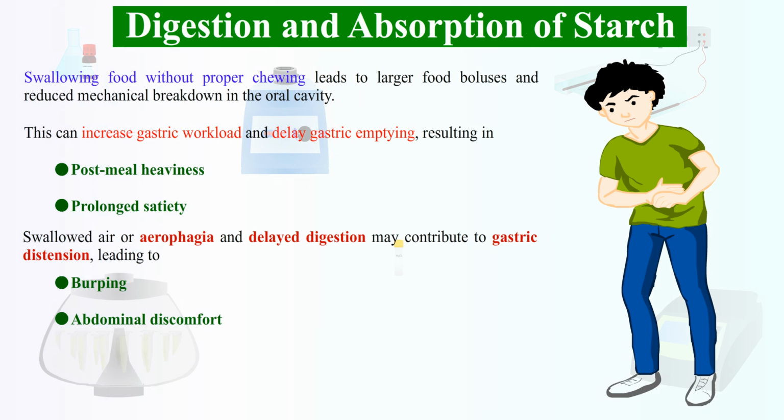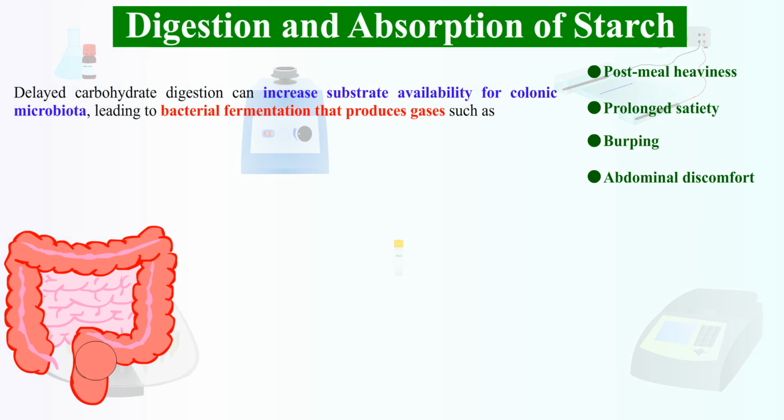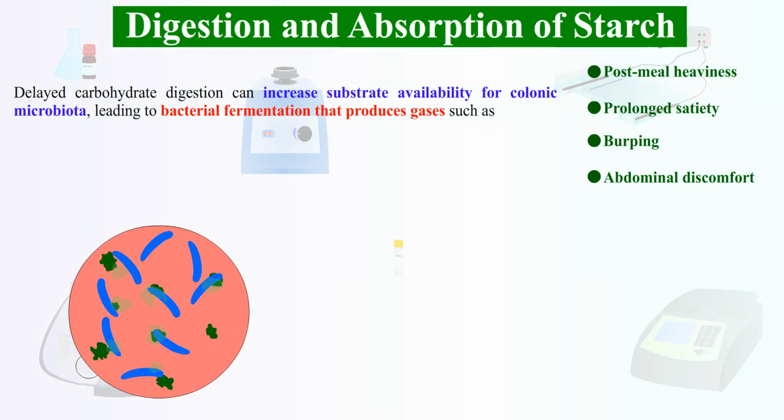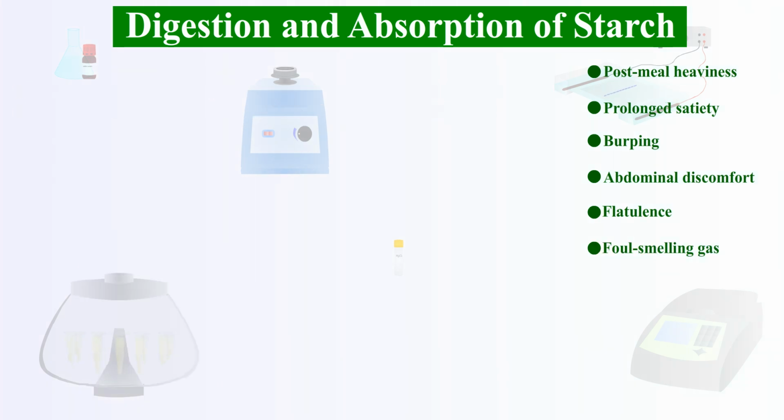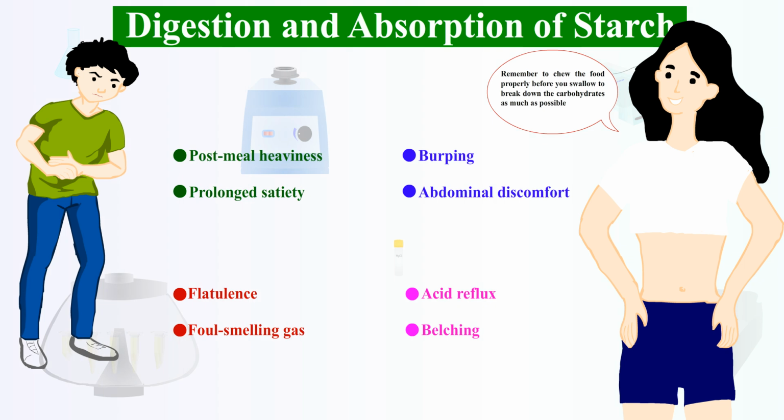In some cases, delayed carbohydrate digestion can increase substrate availability for colonic microbiota, leading to bacterial fermentation that produces gases such as CO2, H2, and CH4, resulting in flatulence and sometimes foul-smelling gas. Increased intragastric pressure may also predispose susceptible individuals to acid reflux and belching. Hence, remember to chew the food properly before you swallow to break down the carbohydrates as much as possible.